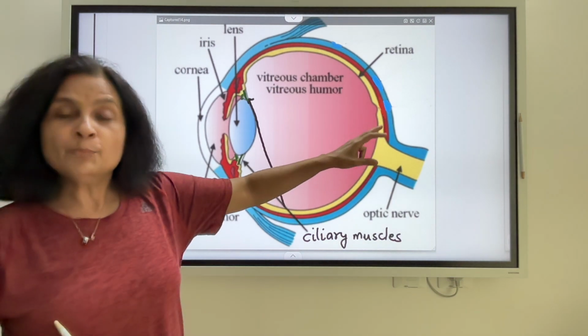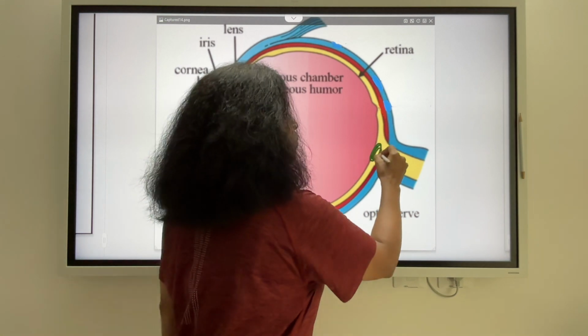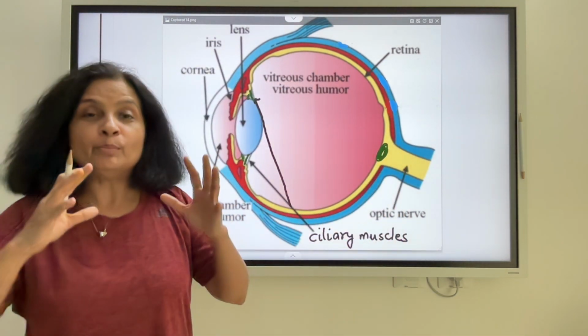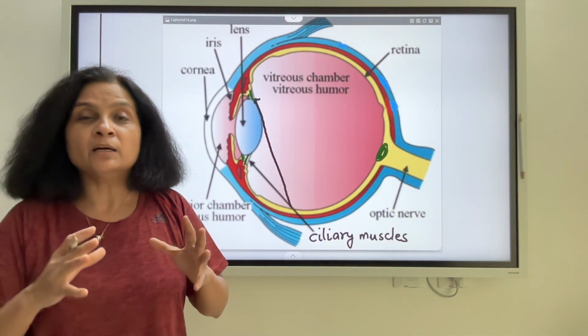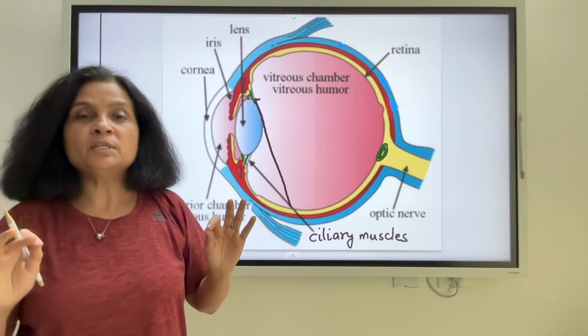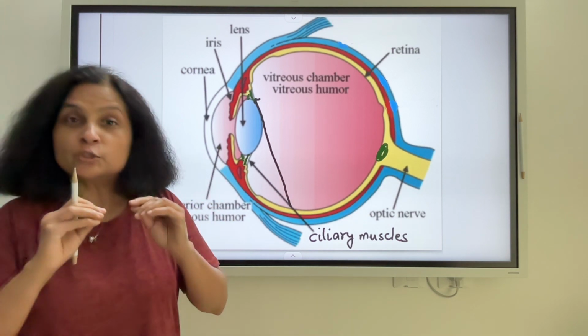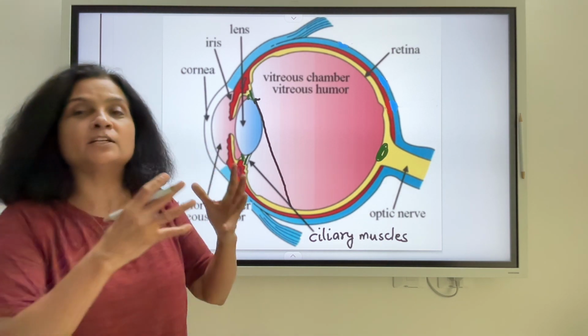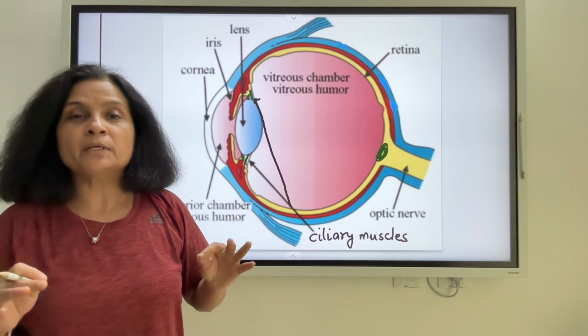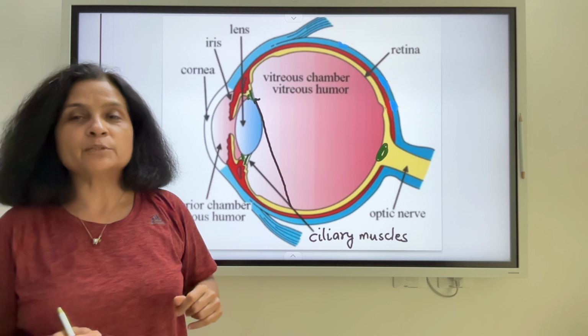And at the point where they enter the eye, this point is called the blind spot. So the blind spot on the retina does not form images. That means any image which is formed at the blind spot, the spot where the optic nerves enter into the eye, at this point you cannot see the image formed. So this is why it is called the blind spot.